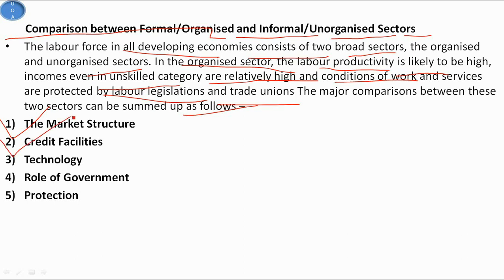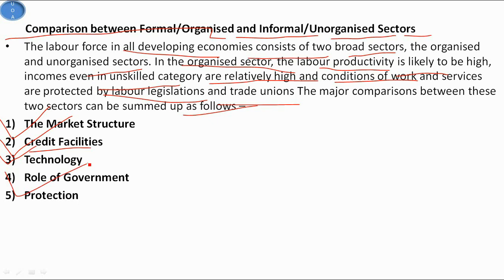Now the second point of comparison is credit facilities. The organized sector has greater access to cheap credit provided by various financial institutions, while the unorganized sector often depends on moneylenders who charge a high rate of interest. The third difference is technology. The formal organized sector uses capital-intensive and imported technology, while the unorganized sector uses mainly labor-intensive and indigenous technology.